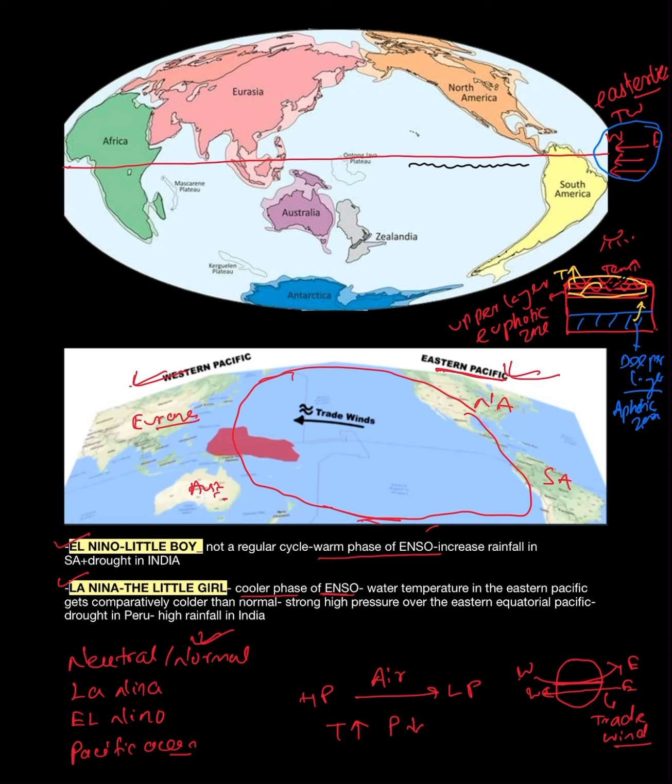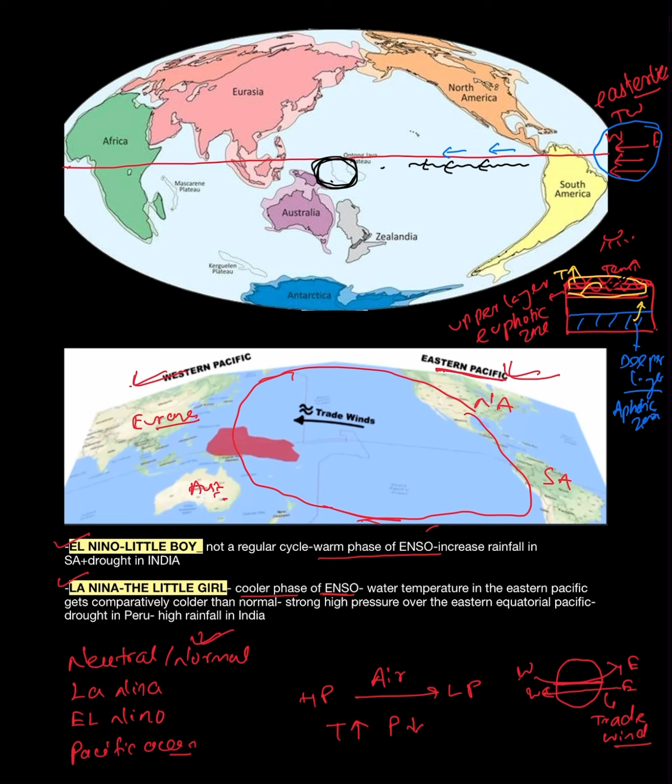This trade wind is moving from east to west direction. That means whatever warm water is there will be collected around the eastern side of Australia.